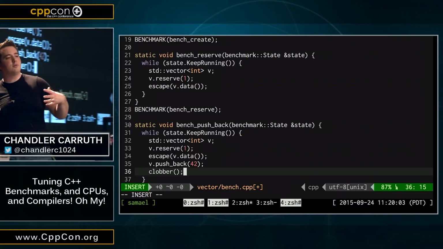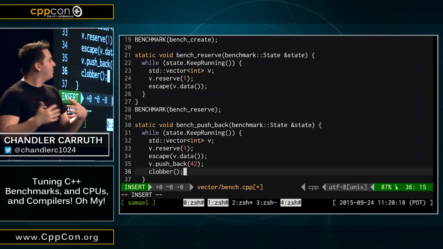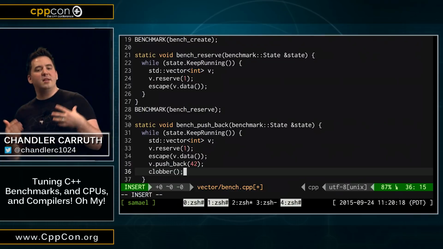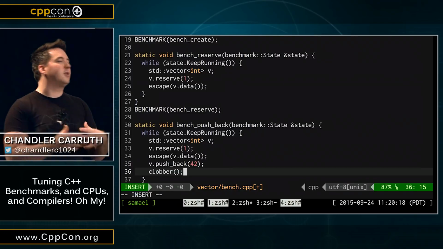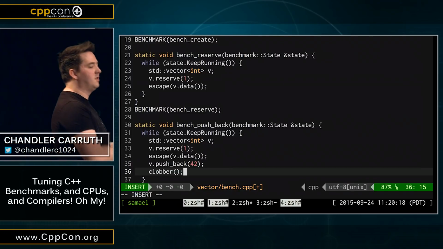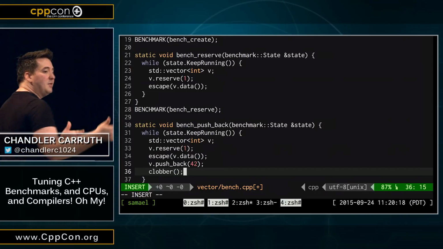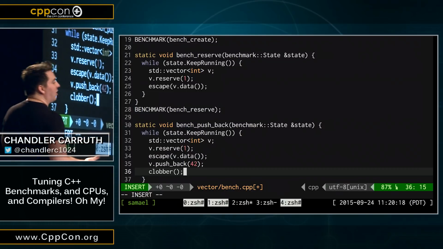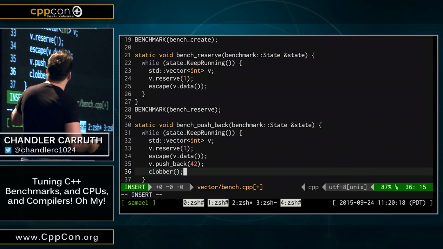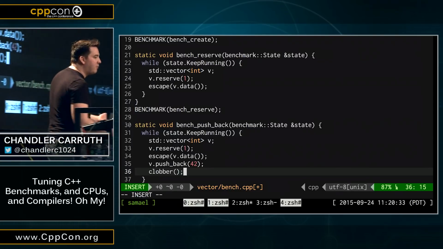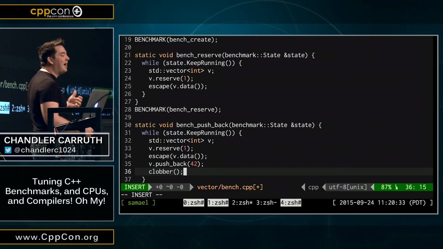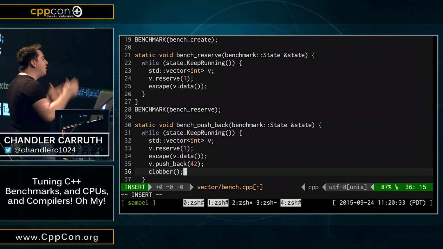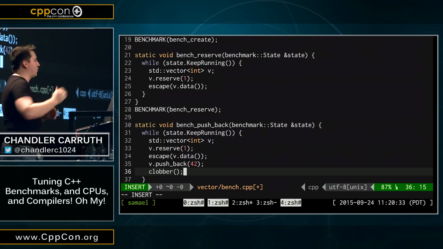A lot of people use kind of the no inline attribute to do the same kinds of things. But optimizers are allowed to optimize across function call boundaries, so sometimes that doesn't work. And even if it does work, then you have a function call in here. And we're trying to benchmark something that we don't expect to actually be a function call. I do kind of hope that the compiler inlines pushback. I want to know what the cost of it is after it got inlined.